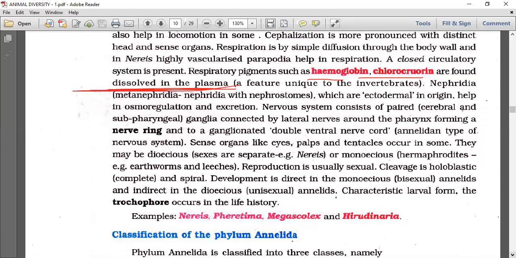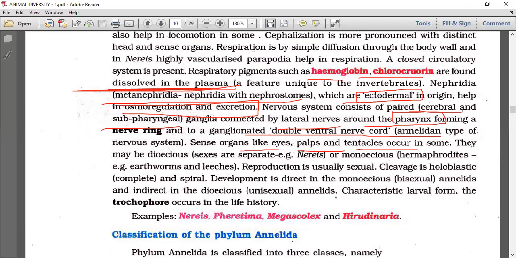Nephridia, metanephridia, nephridia with nephrostome, which are ectodermal in origin, help in osmoregulation as well as excretion. The nervous system consists of a paired cerebral or suprapharyngeal nerve ganglia and subpharyngeal nerve ganglia, connected by lateral nerves around the pharynx. That's why we call it the circumpharyngeal nerve ring, and a ganglionated double ventral nerve cord. Sense organs like eyes, palps, and tentacles occur in some.